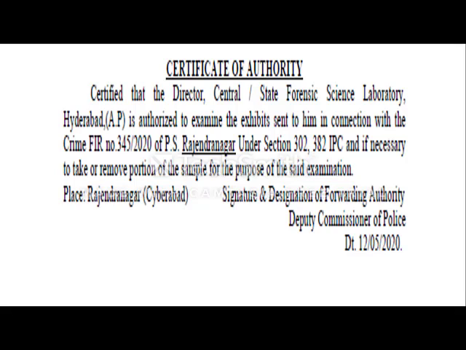And there is a certificate of authority statement that is also there as a last segment of the forwarding note, which says that it is certified that the Director, Central or State Forensic Laboratory, as the case may be, is authorized to examine the exhibits sent to him in connection with the crime number particulars, and then the police station under the relevant sections, and whatever portion he would like to remove from the sample for the purpose of the said examination, he is given the authorization to that extent with the signature and the designation of the forwarding authority, namely the Deputy Commissioner, with the date.